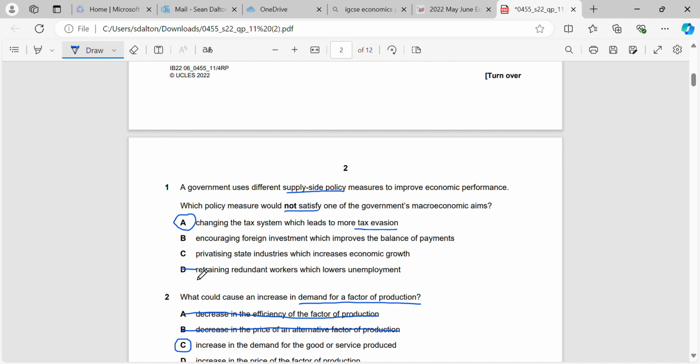Retraining redundant workers, which lowers unemployment. Again, we're asked which would not satisfy. Lower unemployment is an aim of the government, so that would satisfy one of the aims. Increasing economic growth is an aim of the government, so that would satisfy one of their aims in this case. And improving the balance of payments or stability in the balance of payments is a macroeconomic aim of the government also, so that would also satisfy one of their aims.